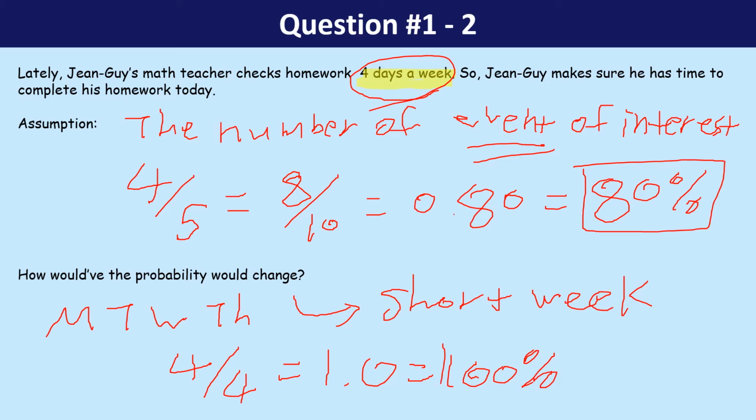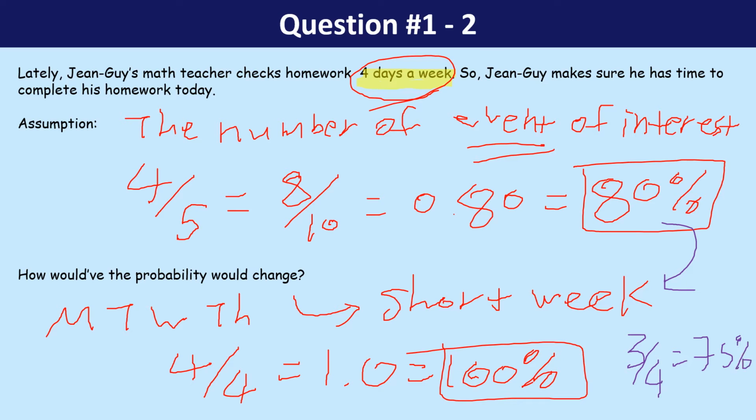Because according to the sample size of that short week, Monday, Tuesday, Wednesday, Thursday, 4 out of 4 events is 100%. Or if you forcibly put this 80% possibility into the short week, then the closest you can get is 3 over 4, which is actually 75%. So there is an absolute change between the probability data.